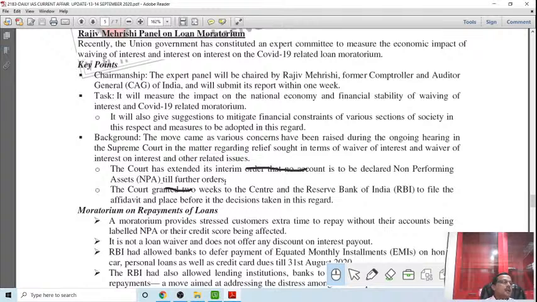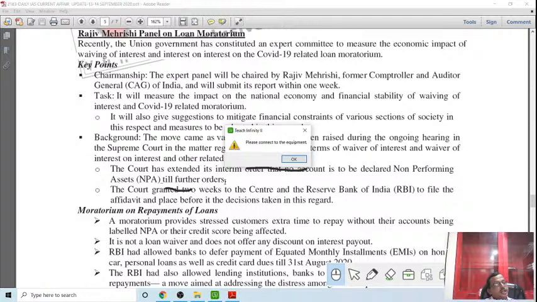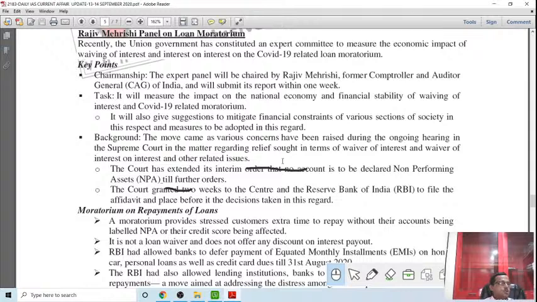Now, what is NPA? If a loan remains overdue for more than 90 days on principal and interest, that becomes NPA. Is that clear? Non-performing asset is a loan or advance given by a bank or financial institution which remains overdue for more than 90 days. That becomes NPA. NPA has different types: substandard, doubtful, loss. So that we are not going to discuss, but just remember NPA.